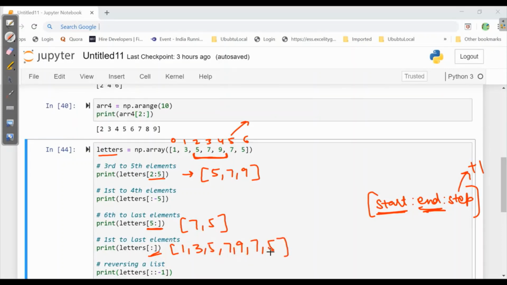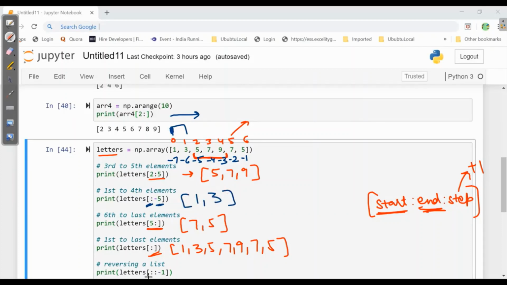Now we will see negative index. We have start to minus 5. Start will be taken from 0 index but minus 5. As positive value is always in the left to right direction, negative will be taken in the reverse direction. That means it will start from -1, -2, -3, -4, -5, -6, -7. So it is saying from 0 to -5. That means 0 value to -5. So here -5 will be exclusive. So it will take just 1 and 3.